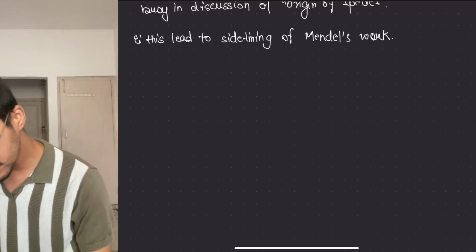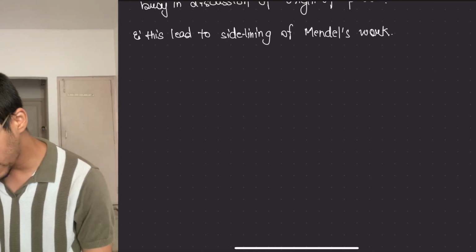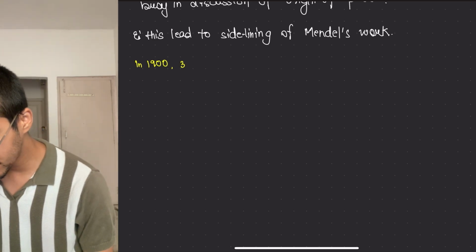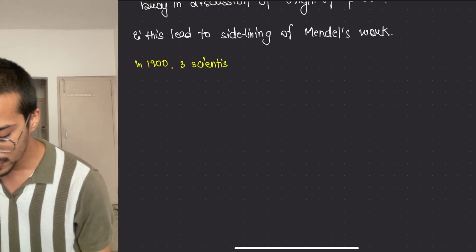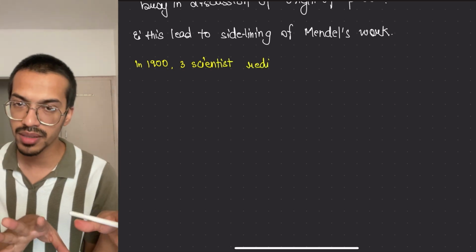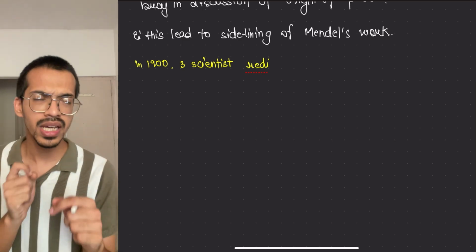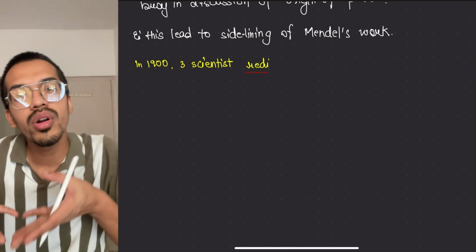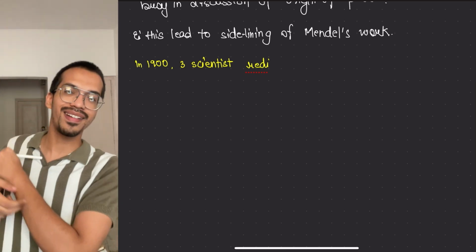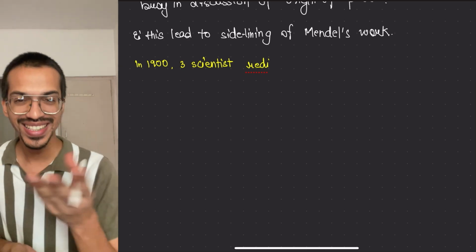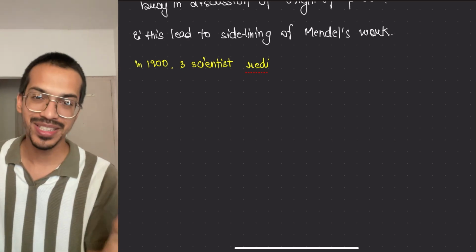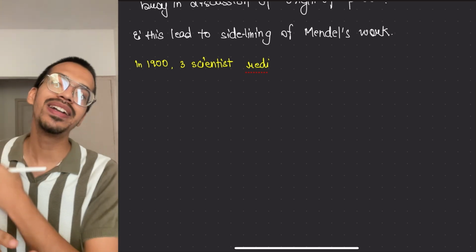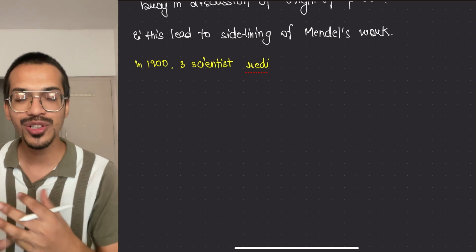Mendel had died by now, but in the 1900s three scientists rediscovered his work. They discovered something and thought, oh, this is very interesting, but then when they traced it back, they found that Mendel had already done this work. They were like, shame, our Nobel Prize has been lost, something like that. Of course, I'm just giving you an example, it didn't happen like that. They were like, Mendel has already done the work which we spent so much of our time and investment on.